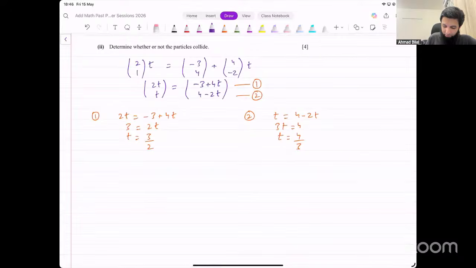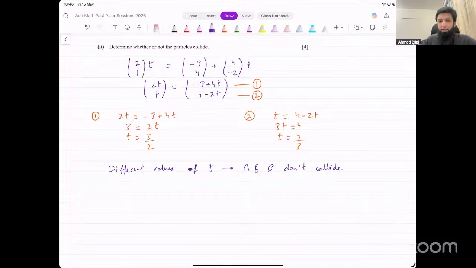Okay, so we can write down a conclusion here. We have to determine whether the particles collide or not, right? So we have to write down a conclusion at the end as well. We can say there are different values of t from both of those equations. That means A and B do not collide. There is no collision. Okay. That's the final result that we get.